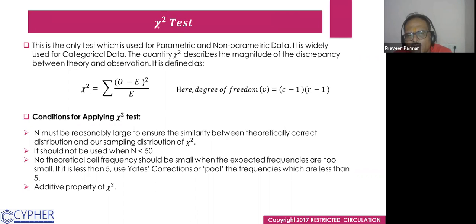No theoretical cell frequency should be small. When the expected frequencies are too small, less than 5, use the Yates correction. If any cell has a frequency less than 5, then we have to use the Yates correction, or we have to use the Fisher test. In the Yates correction we pool the frequencies that are less than 5. We don't do that in R, we use the Fisher test instead. I will explain the additive property of chi-square later.